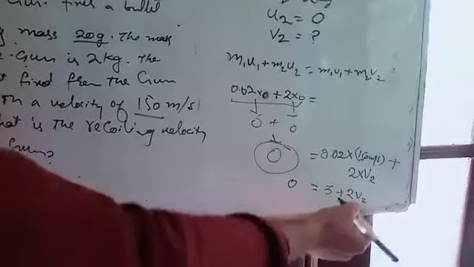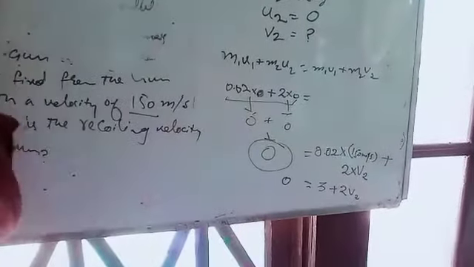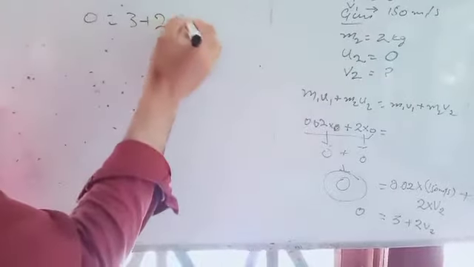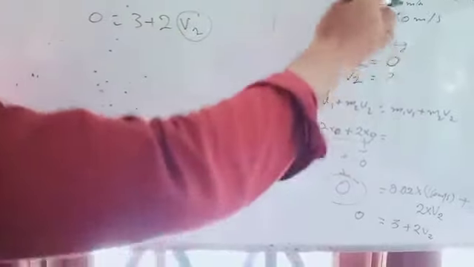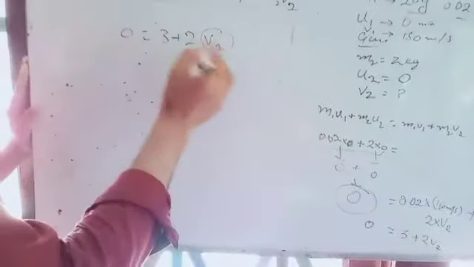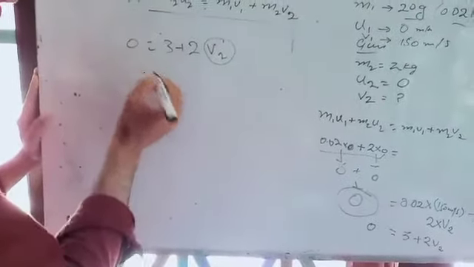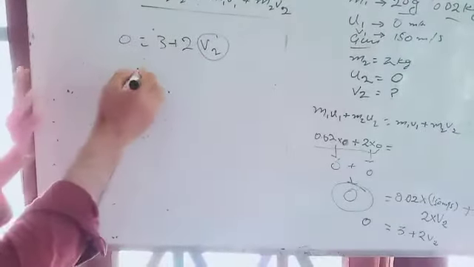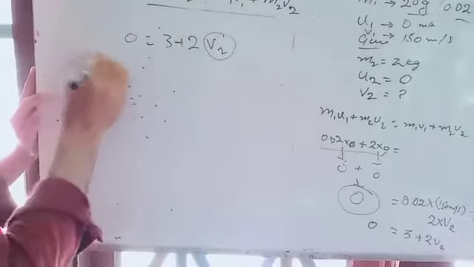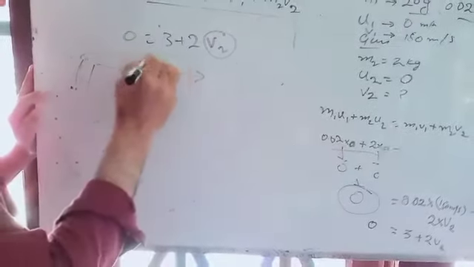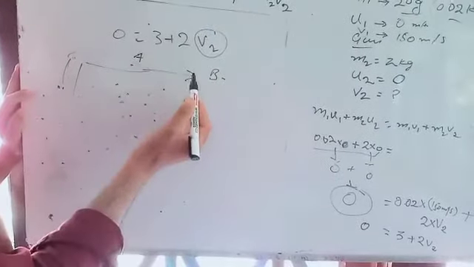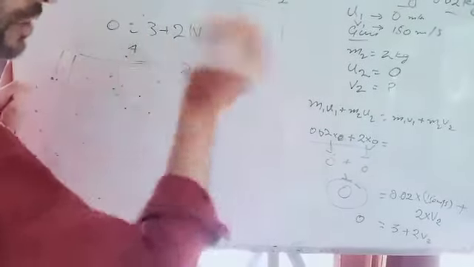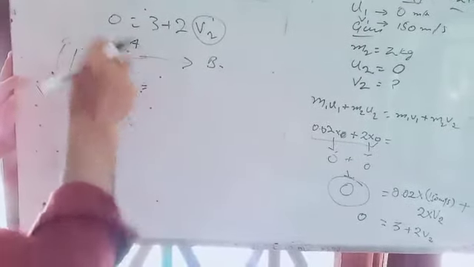Now I will write the whole term here: 0 is equal to 3 plus 2 v2. v2 is the recoiling velocity of the gun, which we have to calculate. When the gun fires the bullet from A to B, for example from left to right, that is one direction.